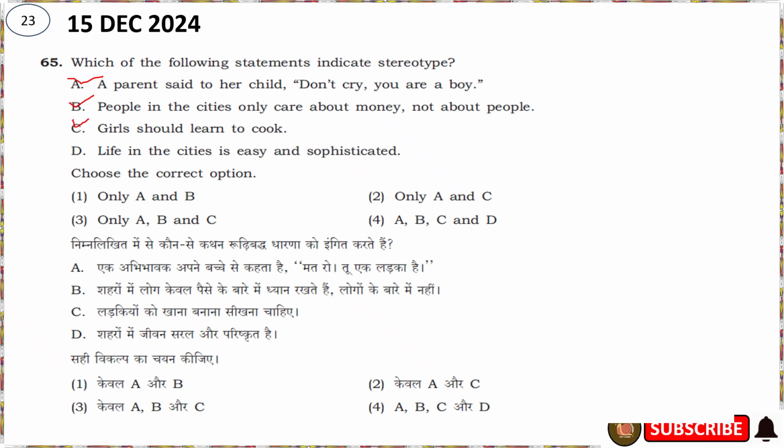This is also stereotypic behavior. And life in the city is easy and sophisticated. This is also a stereotype. So the correct option is not one, not two, and not the third one either, and the fourth one is A, B, C, D. This fourth one is the correct option.